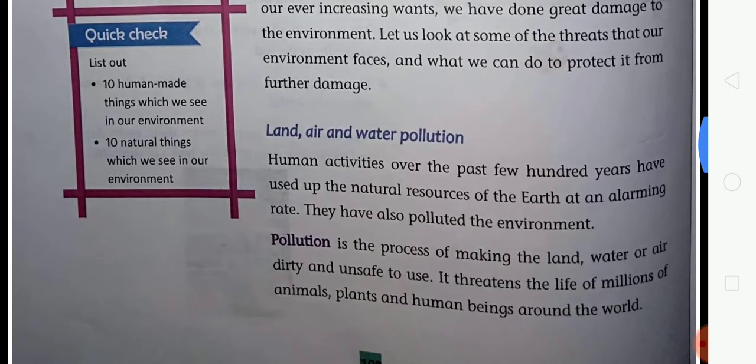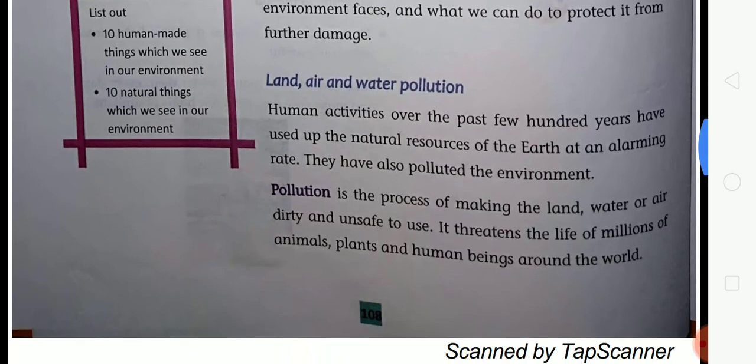So now look at land, air and water pollution. Human activity over the past few hundred years has used up the natural resources of the earth at an alarming rate. They have also polluted the environment. So students, human beings use the natural resources at a very alarming and increasing rate, and because of these ever increasing wants, they have also polluted the environment.